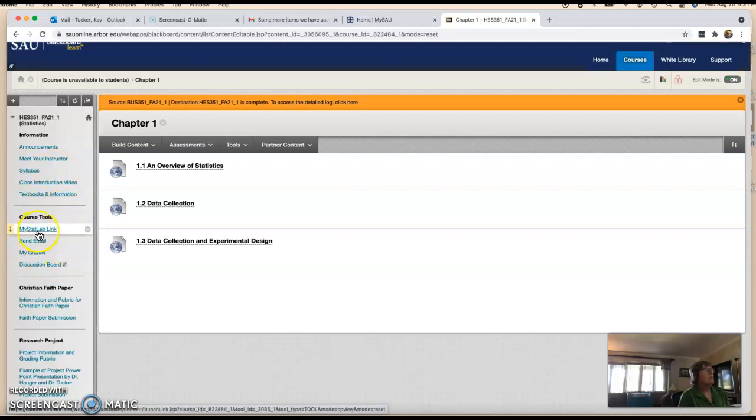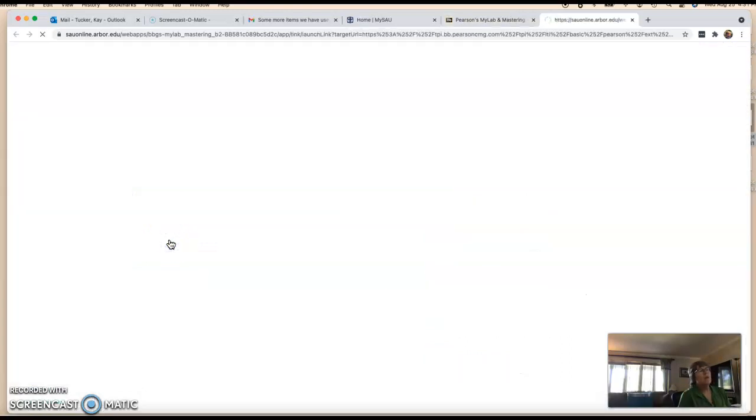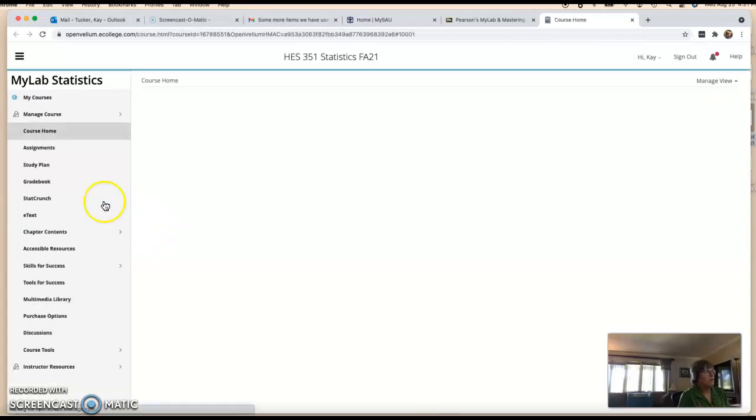When I go into my MyStatLab link, it takes me straight in. In fact, I'll show you what it looks like. So I go in here. You always want to go into the course home because that will give you the menu on the left where you can get to your grade book. If you go into assignments, you don't have access to that menu that'll take you to other places. So I always like to go in here on the second one down. And when I go in, it will take me straight into the course itself. And so you can see over here, I've got the grade book and the assignments.